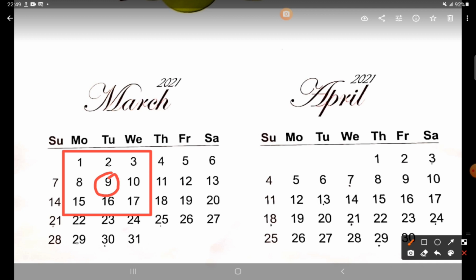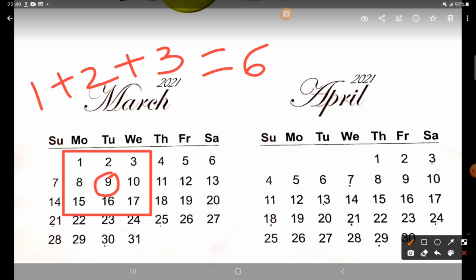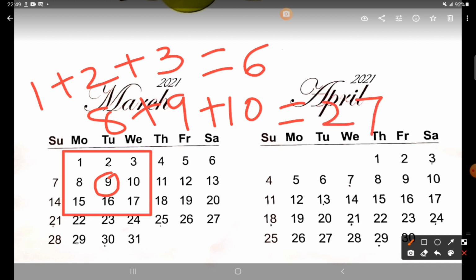So what we will do, we have to add all the numbers. जितने numbers है इस grid में वो सारे आपको add करना है. So 1 plus 2 plus 3 will give you 2 and 1 is 3, and 3 is 6. Now again 8 plus 9 plus 10 will give you 9 and 8 will be 17, and 17 and 10 will be 27. Now the third is 15 plus 16 plus 17.